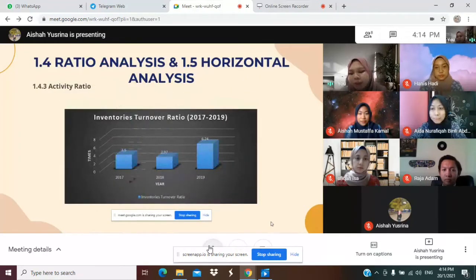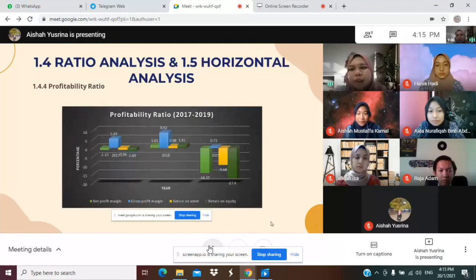For the activity ratio, we calculated the inventory turnover ratio for MSM Malaysia Holdings Berhad. The highest inventory turnover for the company was in 2019 with 6.24 times. Next, we have the profitability ratios. We calculated four types of ratio, which are net profit margin, gross profit margin, return on asset, and also return on equity.